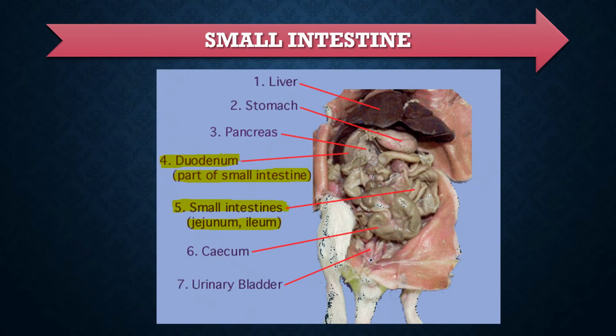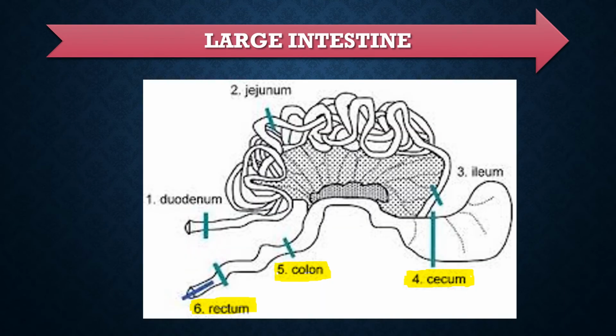The small intestine is a highly coiled, narrow tube-like structure. It is divided into three parts, namely U-shaped duodenum, straight jejunum, and coiled ileum. The ileum is provided with finger-like projections and microvilli. Villi increase the surface area of absorption.